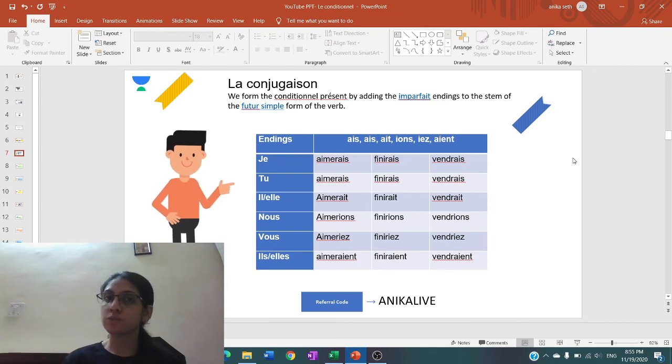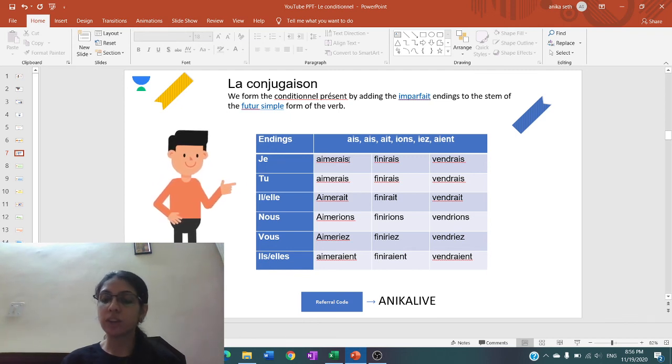So stem of the future simple plus ending of the imperfect. Like over here, AIMER is the stem of the future simple, which is the infinitive, plus AIS, which is the ending of the imperfect. So AIS, AIS, AIT, IONS, IEZ, AIENT are the endings of the imperfect form of the verb, and the stem of the future simple is the same as the infinitive in case of ER and IR verbs.